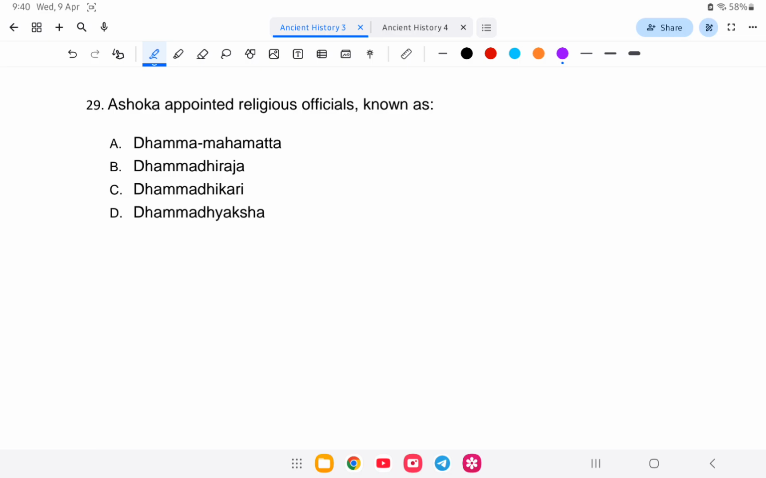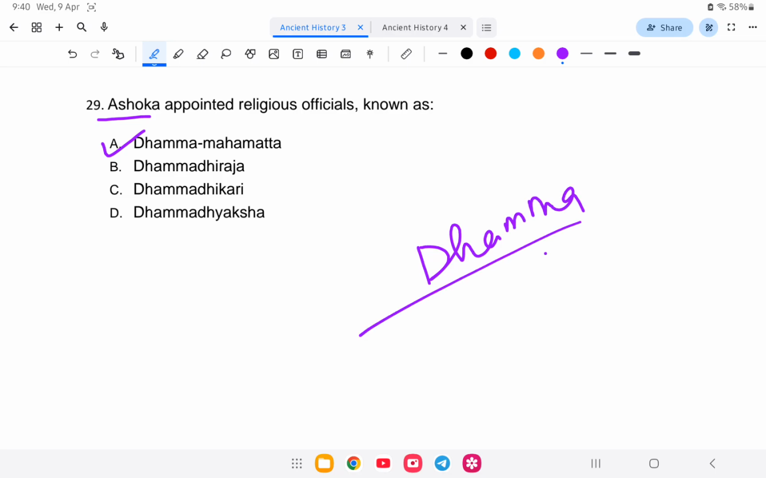Ashoka appointed religious official known as Keza. So the answer is Dhamma Maha Matas. Option number A is the correct answer. Ashoka to idu religion kange implement korle ta Dhamma implement korle ta ki appoint korse, that is Dhamma Maha Matas. So let us study in detail about this.